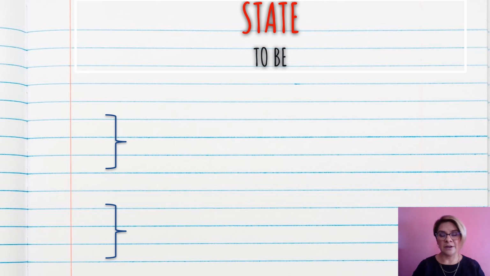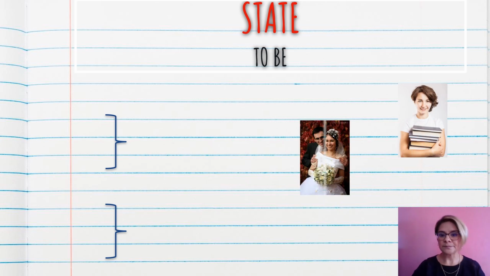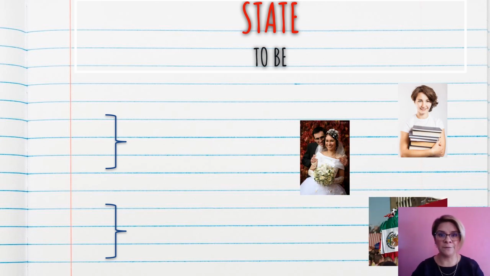We are going to start with the way in which the verb to be is used. So here we have these three photos, and we have this lady with some books, these two guys, and here we can see Mexico's flag. So we're going to see the first example and the first use.